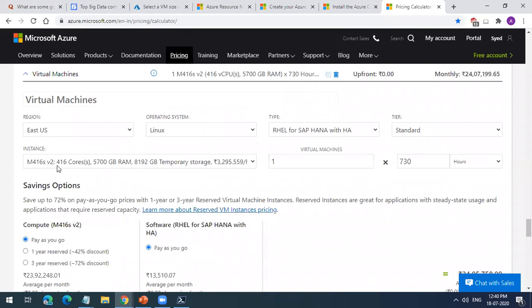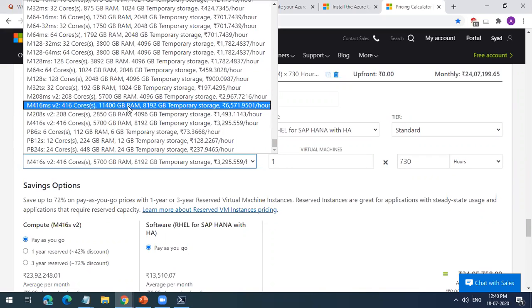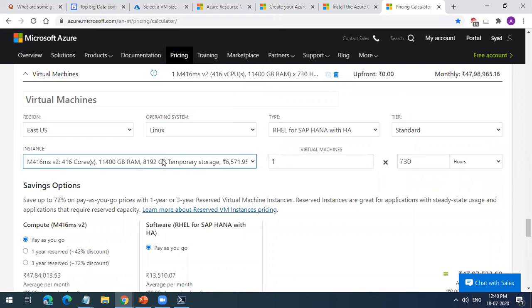Okay, this is the machine. It is a 416 cores, 5,700 GB RAM machine. I don't know who will use that, but you have this machine also available. And there's one more machine. It is 416 cores, but 11,400 GB RAM.